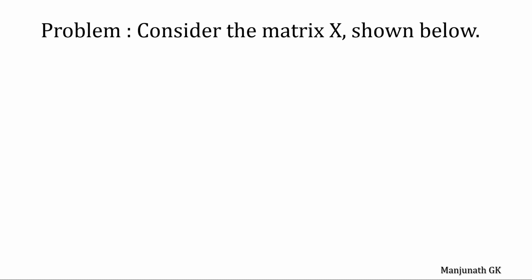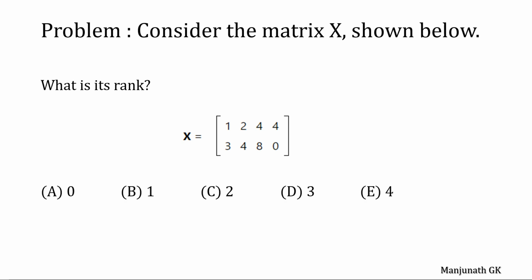Consider the matrix X shown below. What is its rank? Options are given here: A, B, C, D, E. So identify whether here we consider two rows. What is its order? 2 cross 4. Then what could be the maximum value of the rank of a matrix? It is 2. The maximum value of the rank of this matrix is 2. Whether it's 2 or 1, let us find out.